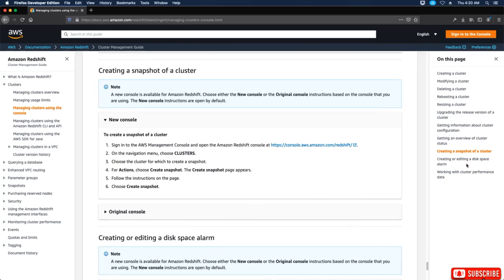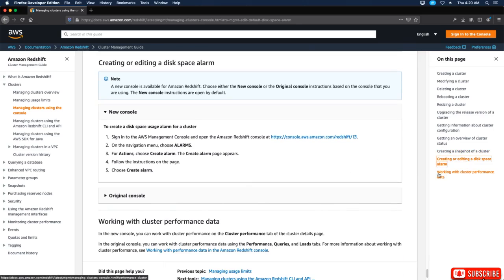Okay. Now, creating or editing a disk alarm is the same thing. You go to the navigation menu, choose alarms. For actions, choose create alarm. The create alarm page appears. Follow the instructions on the page and then choose create alarm.